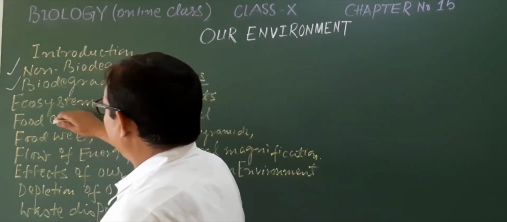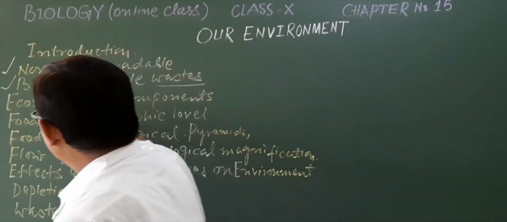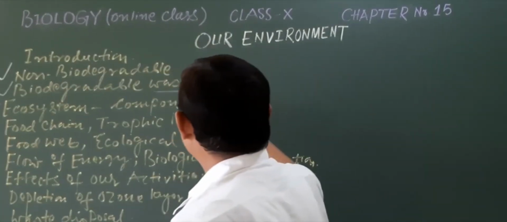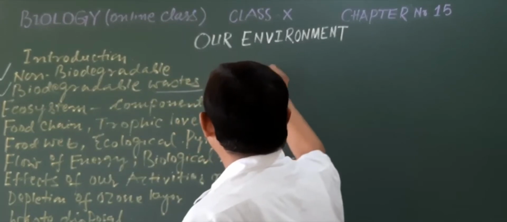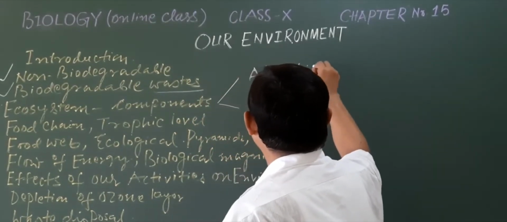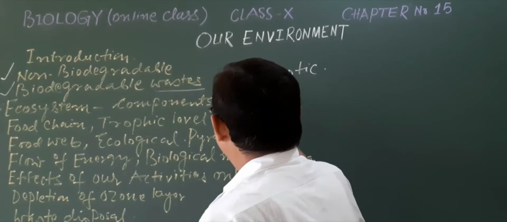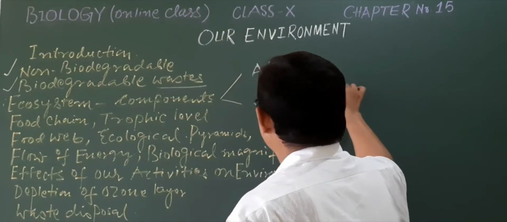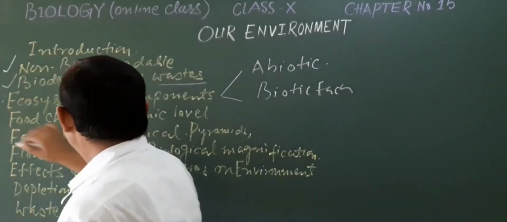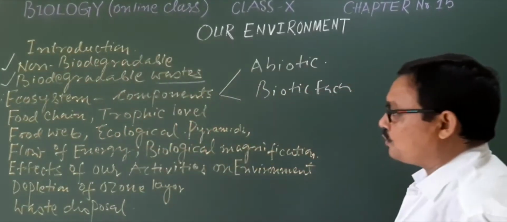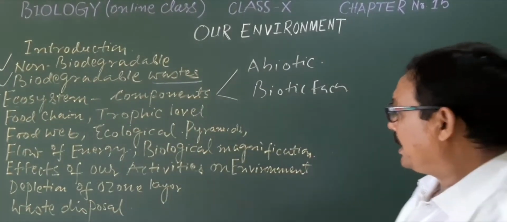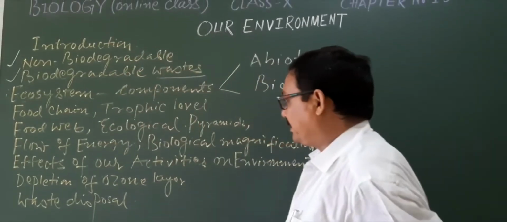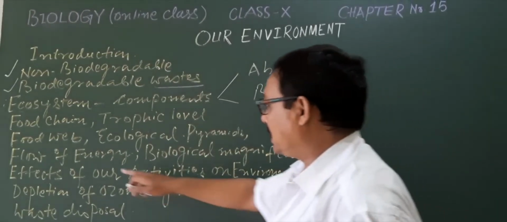Ecosystem, the second important thing, is here. The core part of the chapter is the ecosystem and its component parts, that is the abiotic and biotic factors. Both we will discuss in detail, and the food chain, and thereafter trophic level, food web, ecological pyramids, flow of energy to the different trophic levels, how through the food chain the energy will flow.